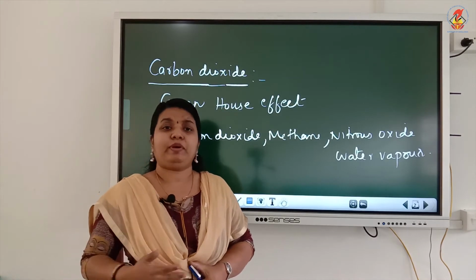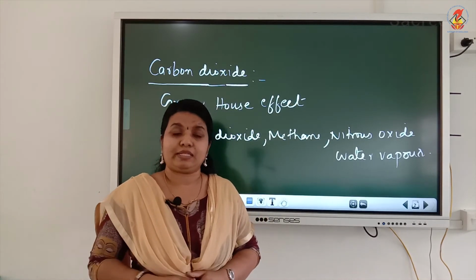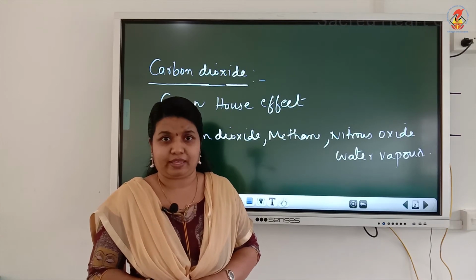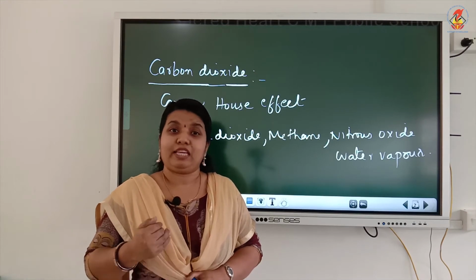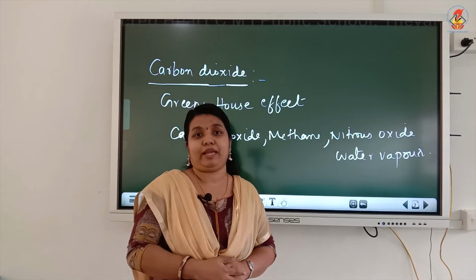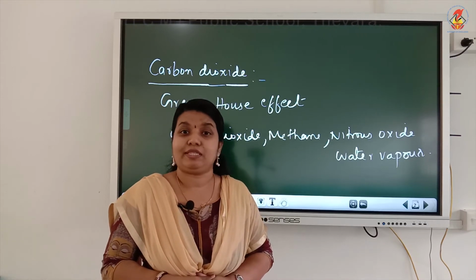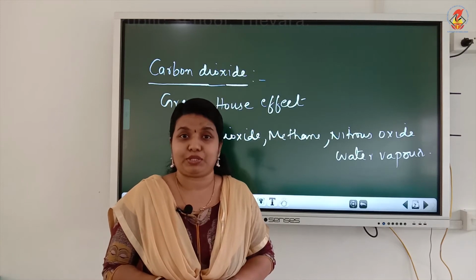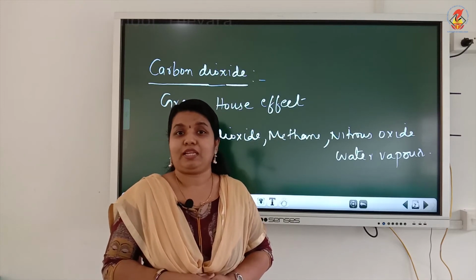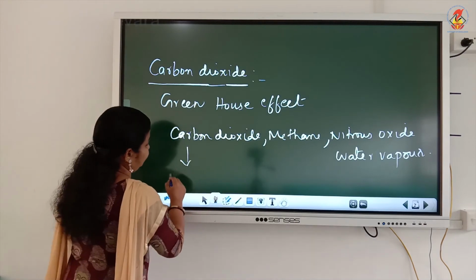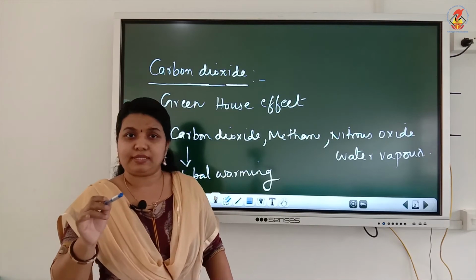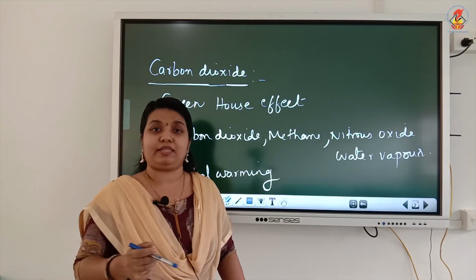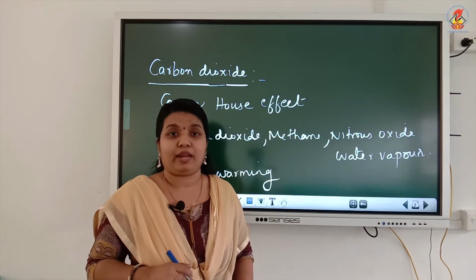Human activities lead to an increased amount of carbon dioxide gas in the atmospheric air. Carbon dioxide is a greenhouse gas, so it traps the heat rays and doesn't allow them to escape back into space. As a result, what happens? This results in an increase in the average temperature of the earth. What do you call this phenomenon? An increase in the average temperature of the earth results in global warming. So, increased concentration of carbon dioxide in the earth's atmosphere causes the greenhouse effect, which leads to an increase in the average temperature of the earth, which we call global warming.